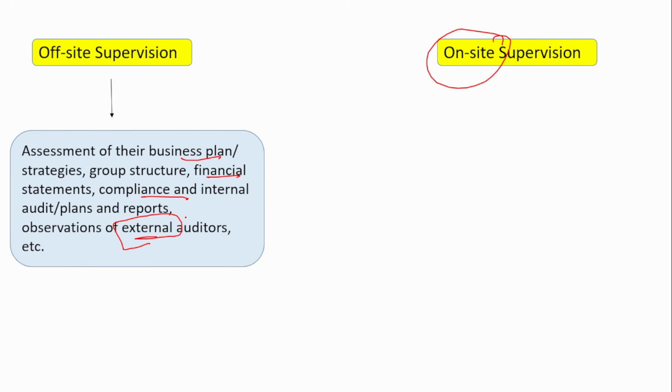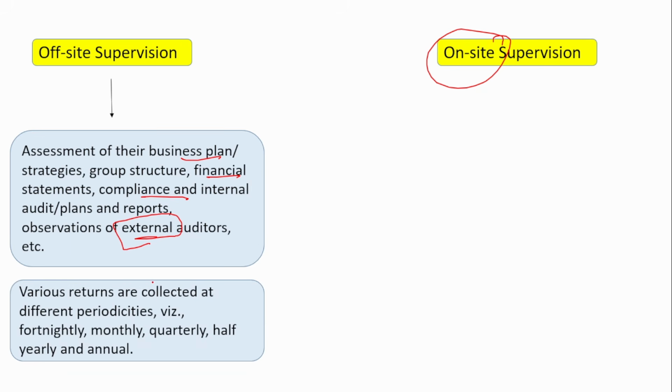So here the RBI is at a different place and the banks are at a different place. All the reports that the banks submit, all the business plans, all the balance sheets, are assessed by the RBI. RBI also tells the banks to submit their statements, that is the deposit statements, the NPA statements, the loan statements, everything, at periodic intervals. Whether fortnightly, monthly or quarterly is decided by the RBI, and during that interval the banks have to submit those return statements to the RBI.